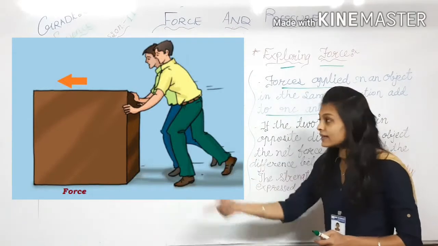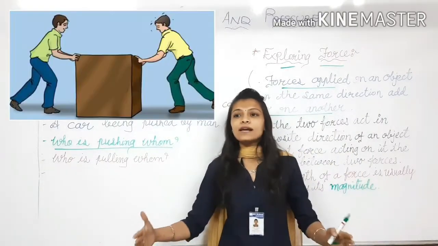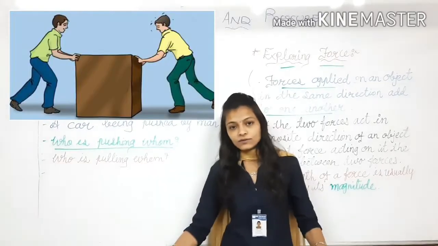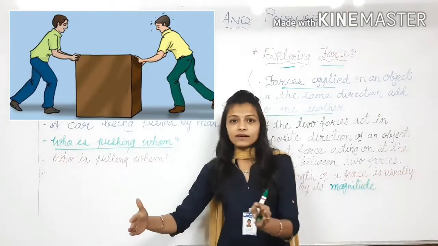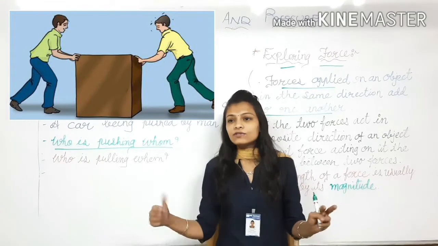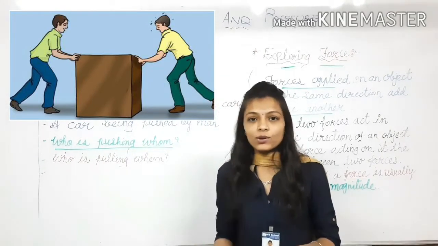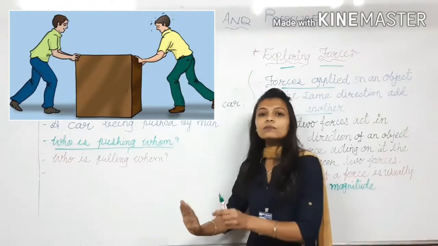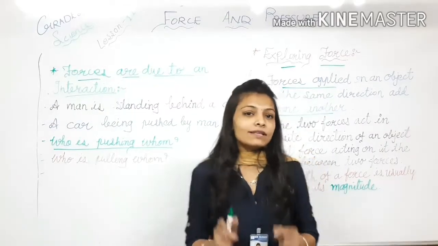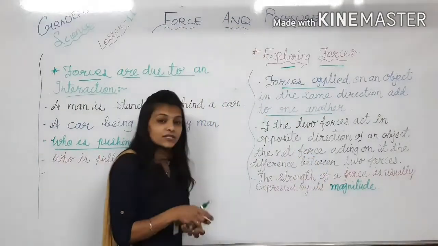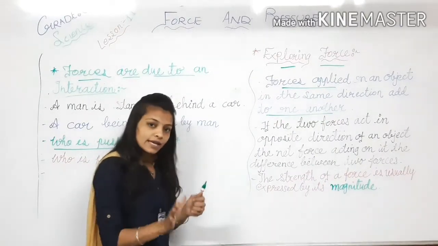But in the other case, what will happen? When two friends are standing on opposite sides of the box, one is pushing from here, the second is pushing from there, the force will not apply. Then that heavy box is not movable easily. So what can we conclude from here? Whenever the forces are applied in the same direction, it will work easily. The heavy load will move easily.